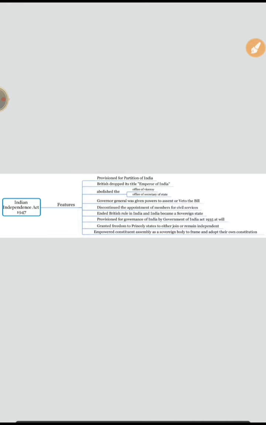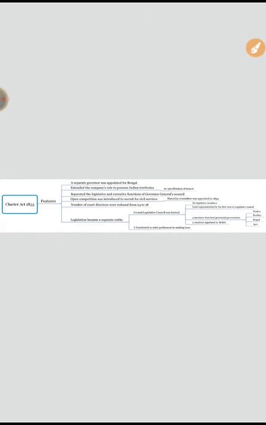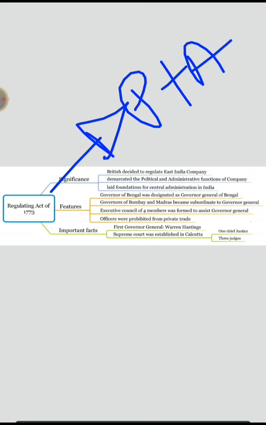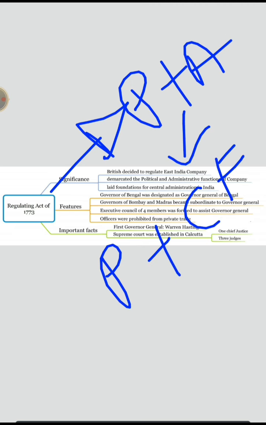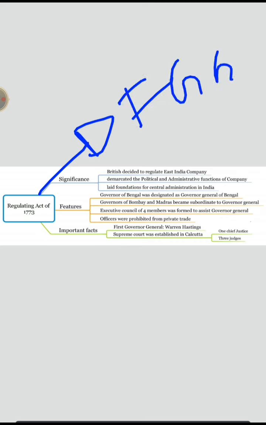So, as a quick revision, let us see from the beginning. Now, I'll tell you from where the questions are framed. They'll ask, when were the political and commercial functions of the company first demarcated? Based on this, they may ask, who was the first Governor General of India? The answer is Warren Hastings.